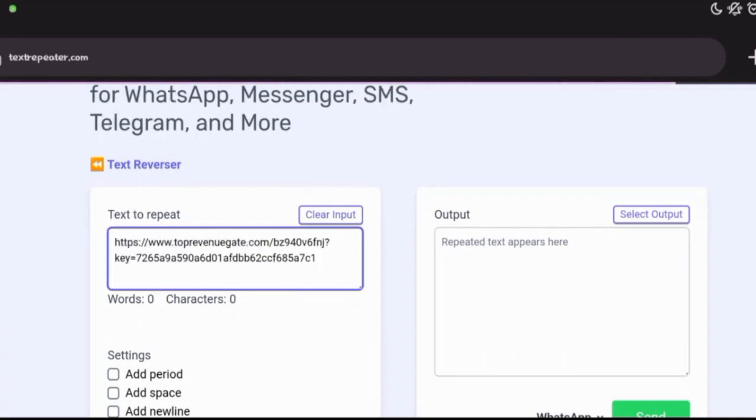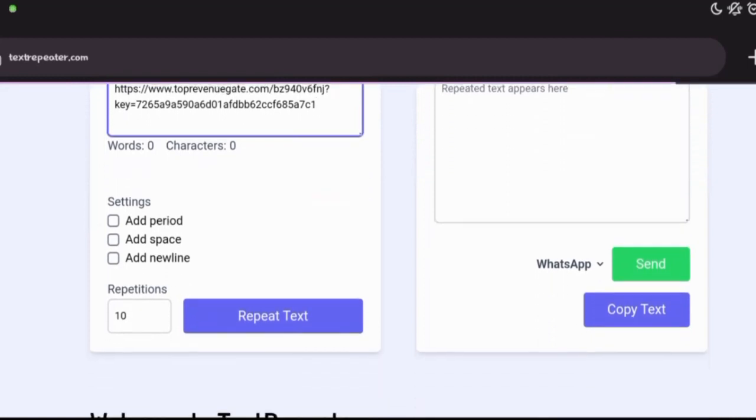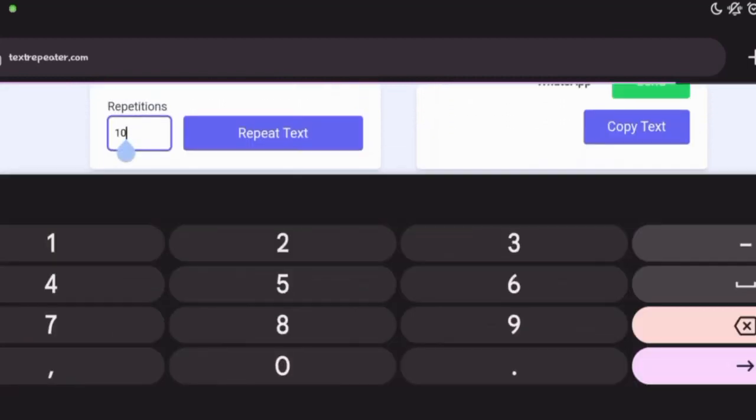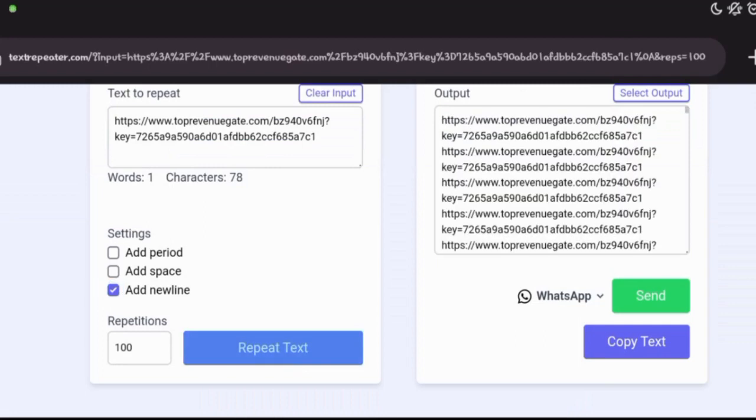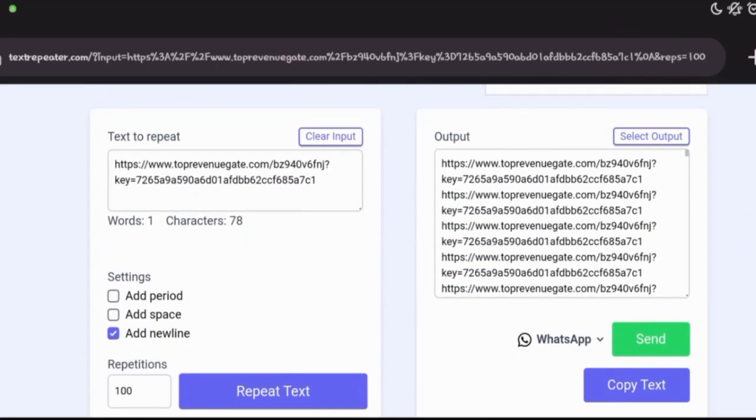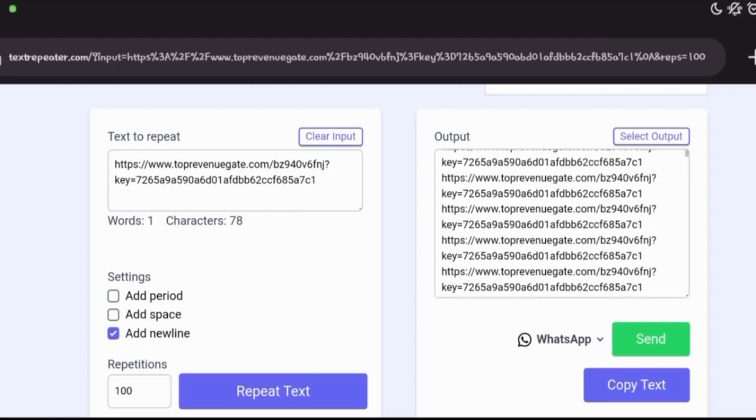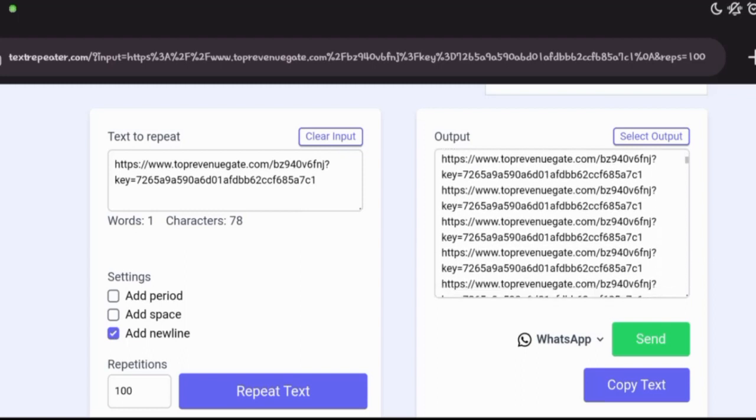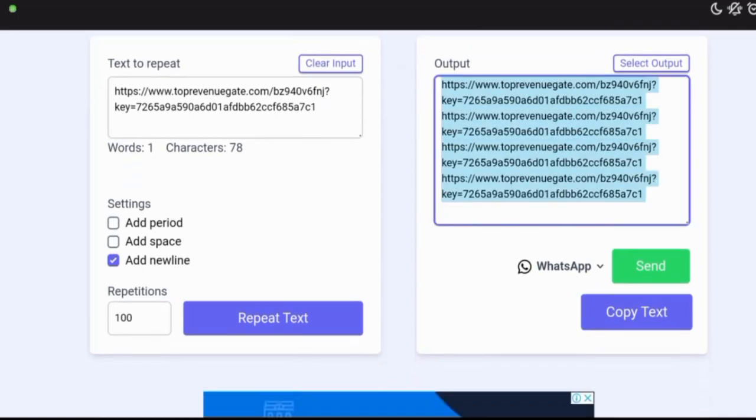and this particular platform is going to repeat that Adsterra direct link based on how many repetitions you want. So you could put in the number of repetitions which you want, maybe 100, maybe 200, or any amount which you want, and just simply select repeat text. Right now you can see that the text has been repeated about 100 times. So once this has been repeated 100 times, all you need to do is simply click on copy text.